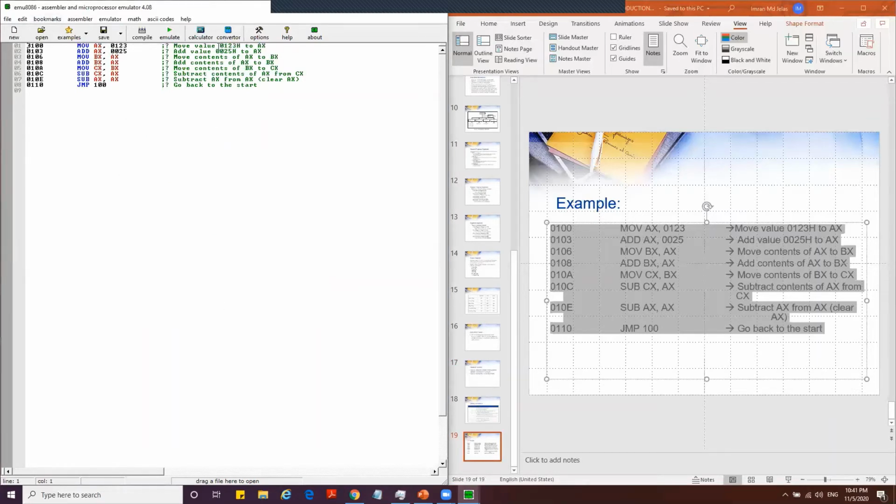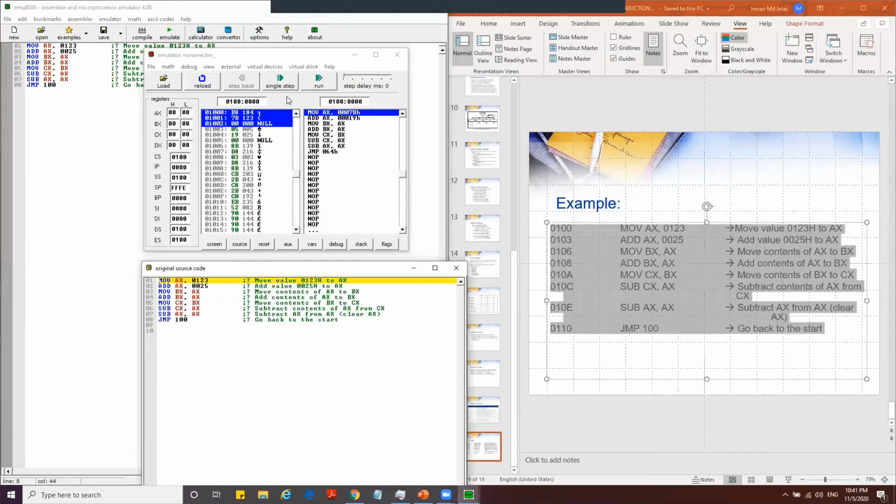So what we need to do is delete the front part, here and here. Nice. Now try to emulate again.